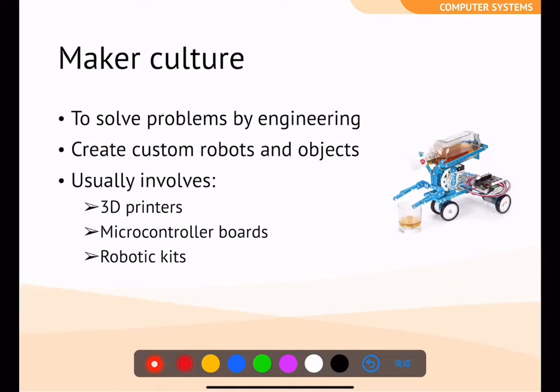So the trend that is developing is called maker culture. This means that we are solving daily problems for engineering purposes. For example, we have custom robots and objects that involve a 3D printer and a microcontroller board. So this is the microcontroller board. And then we call the whole set robotic kits.